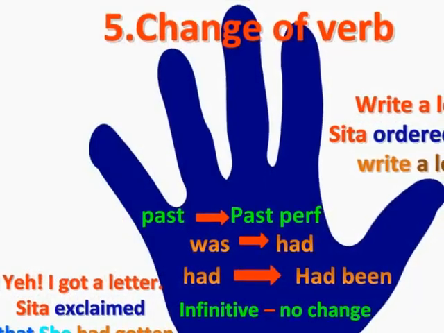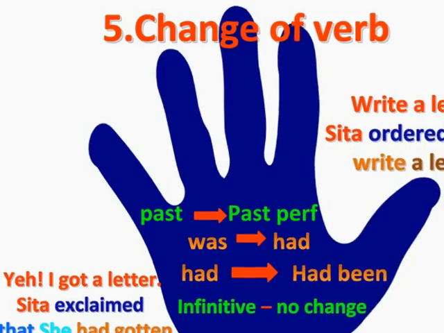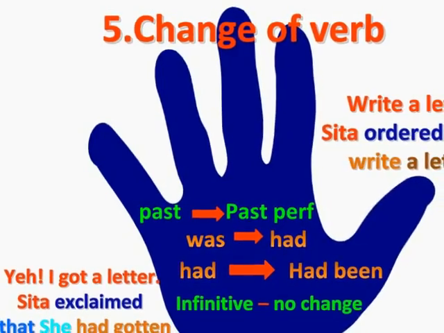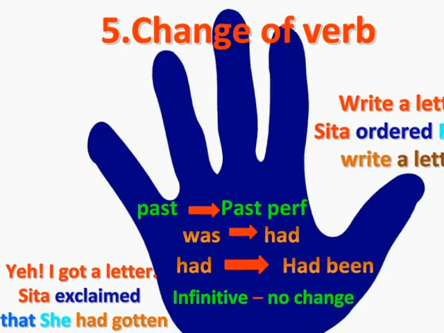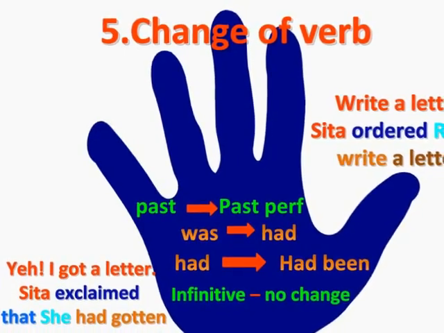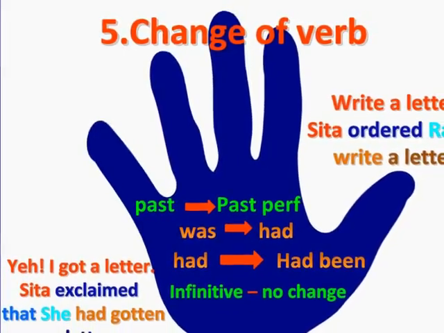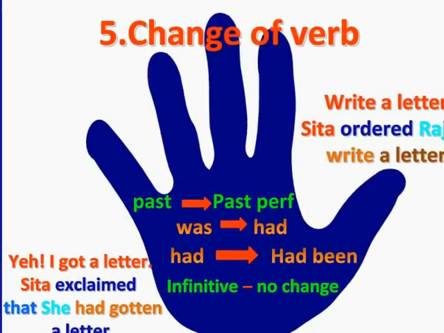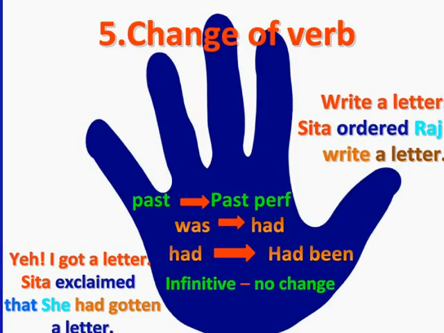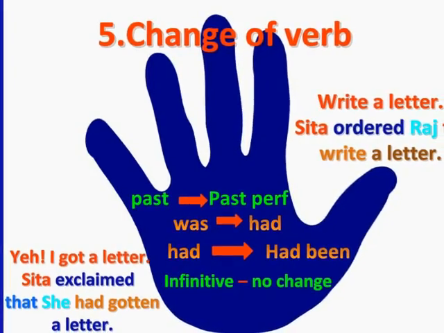Sometimes in the given speech the verb might be in the past form. Then it has to be changed into past perfect tense. For example, in the exclamatory sentence, yeah, I got a letter is reported as Sita exclaimed that she had gotten a letter. The past tense verb got is changed into past perfect had gotten.